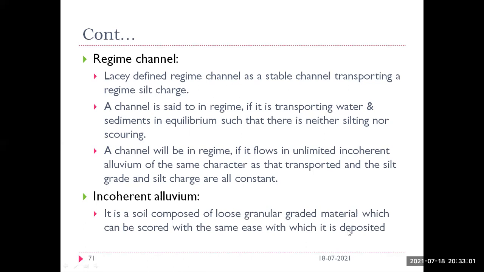If the flow is in that type of material, with silt grade and silt charge constant, then that channel is said to be a regime channel.